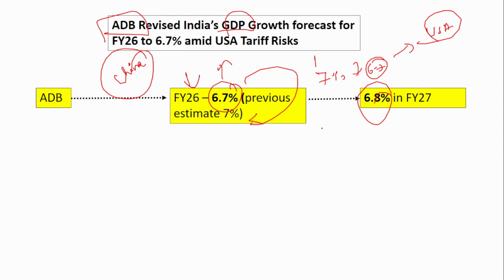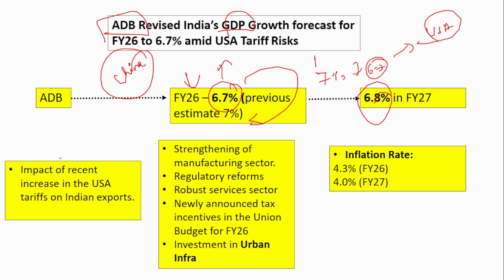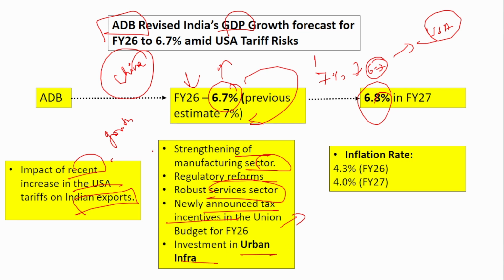This is by the Asian Development Bank. It reflects the impact of the recent increase in the USA tariff on India's exports. This is the main reason for this reduction. It is also expected that India's growth momentum can be maintained if India focuses on strengthening the manufacturing sector, regulatory reforms, a robust service sector, and also the newly announced tax incentive. We know that the tax incentive was announced by the finance minister, that is, the no-tax level has been increased to around 12 lakhs, and also investment in urban infrastructure. All this is very important for India's growth level to be sustained.